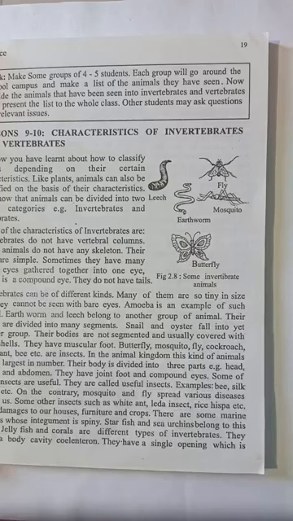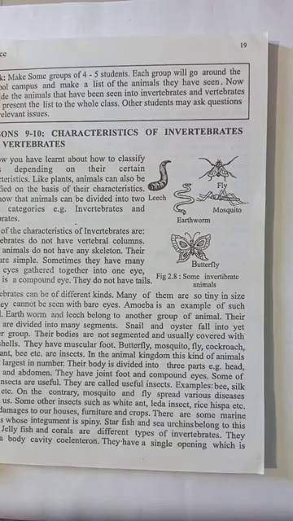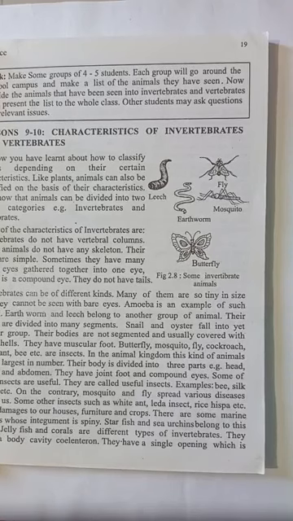And what is the task here? Inside the box, there is a task. Make some groups of 4 to 5 students. Each group will go around the school campus and make a list of the animals they have seen. Now divide the animals that have been seen into invertebrates and vertebrate. Present the list to the whole class. Other students may ask questions on relevant issues. This is a group work. I mean, just like classwork.